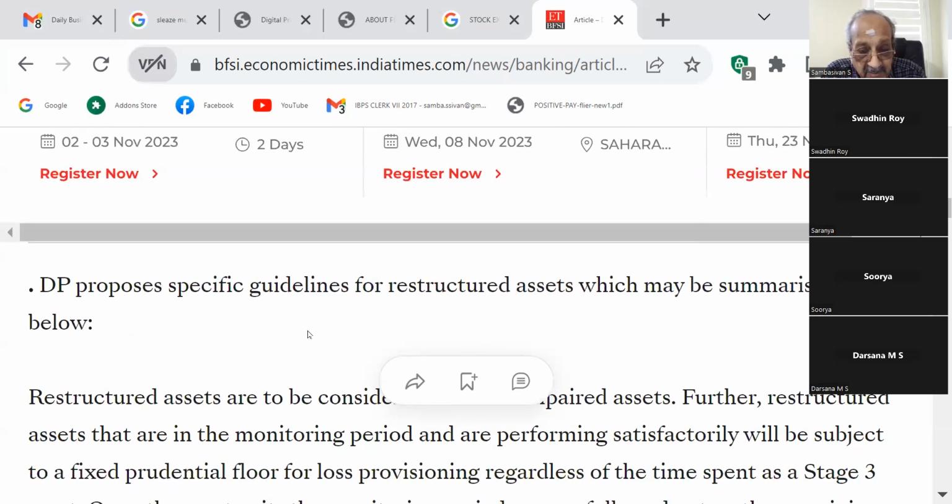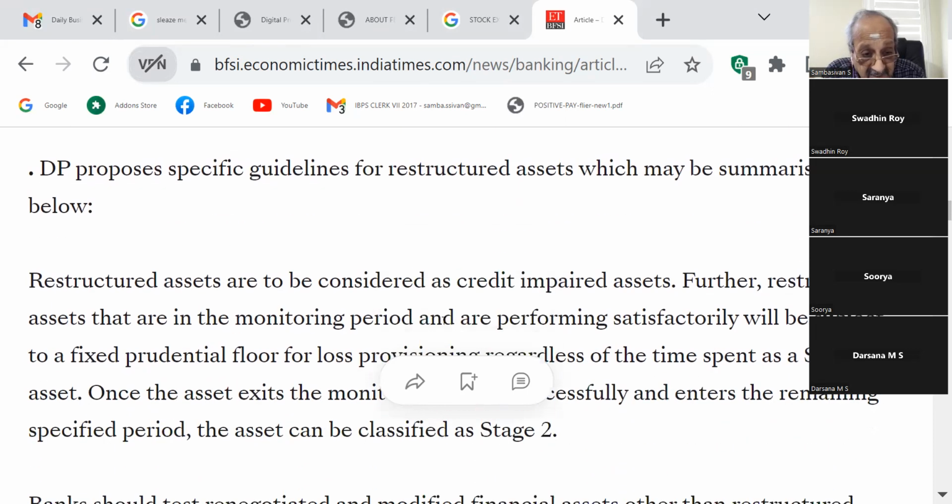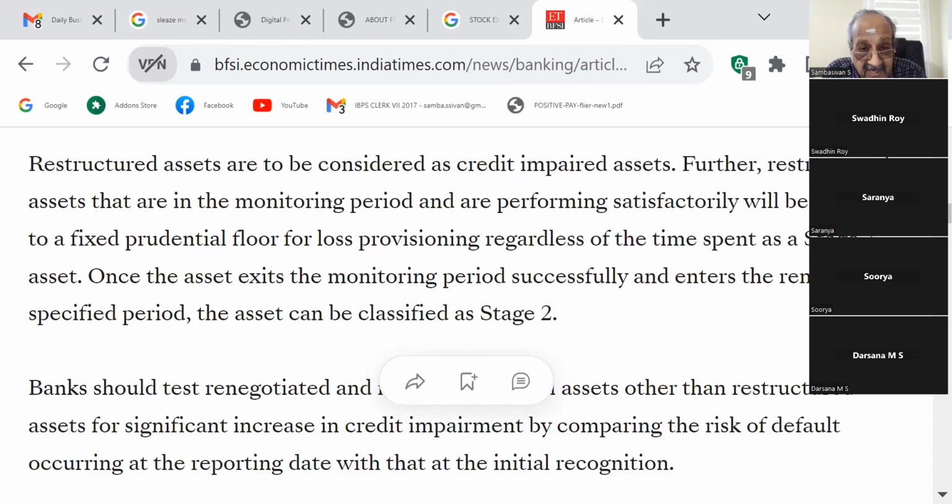DP proposes specific guidelines for restructured assets, which may be summarized as below. Restructured assets are to be considered as credit impaired assets. Further, restructured assets that are in monitoring period and are performing satisfactorily will be subject to a fixed prudential floor for loss provisioning, regardless of the time spent as a stage 3 asset.